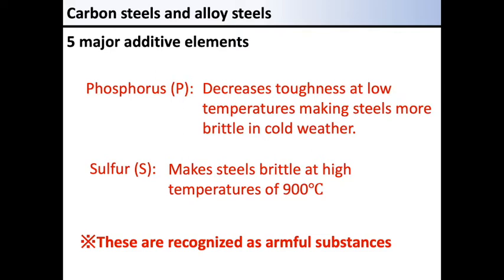Phosphorus decreases toughness at low temperature, making steels more brittle in cold weather. Sulfur makes steels brittle at higher temperatures of 900 degrees. Phosphorus and sulfur are harmful substances and should be decreased.